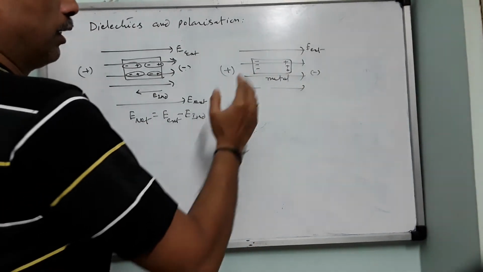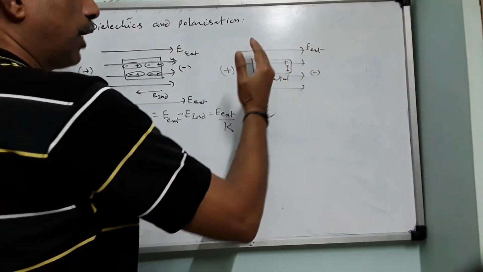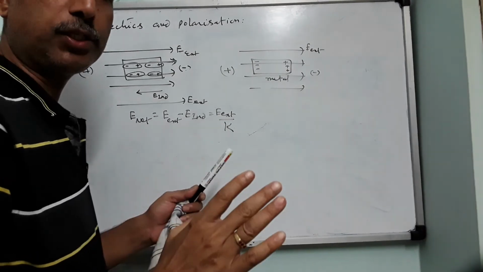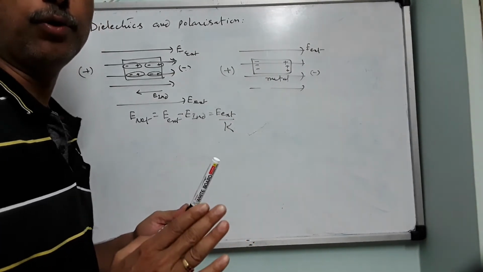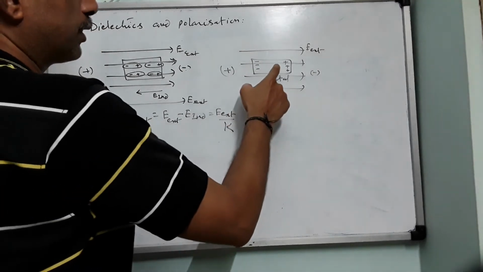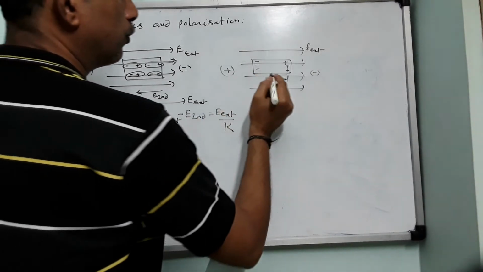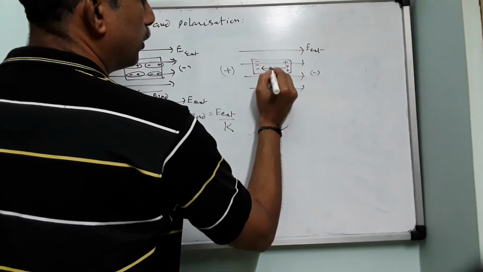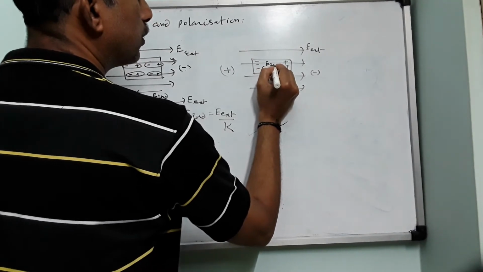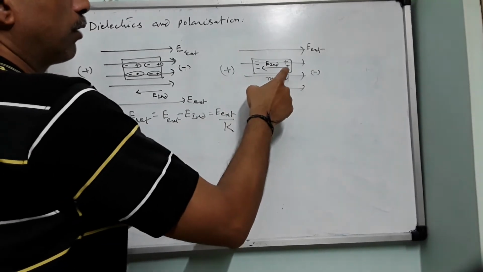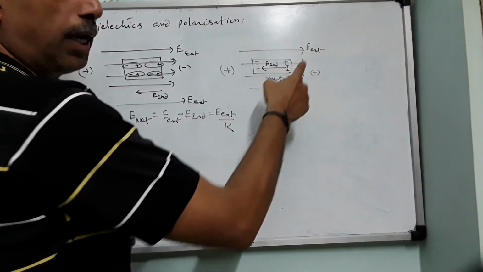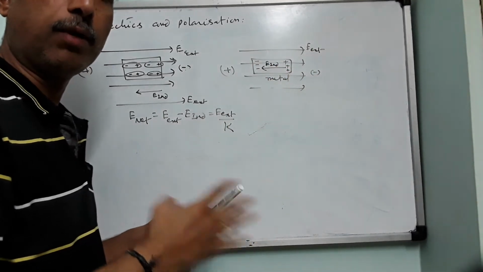I repeat, the polarization of charges, that is the separation of negative and positive charge centers, will continue until the electric field inside the metal slab from positive to negative, this is the direction, this is E induced, is equal and opposite to the external electric field. Till that time it will continue.